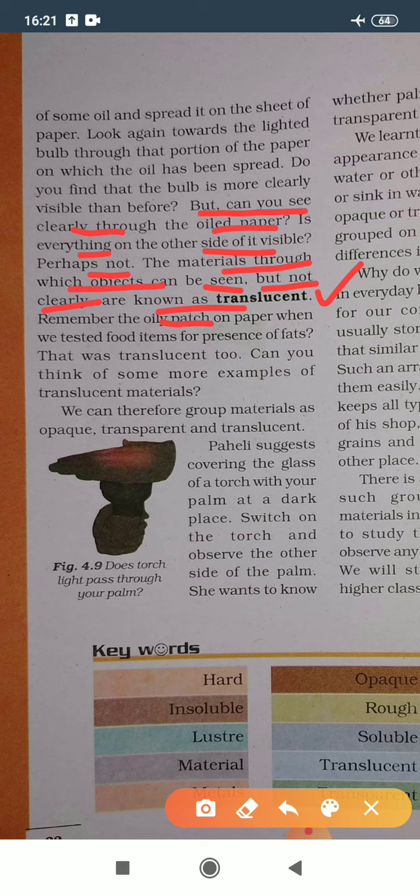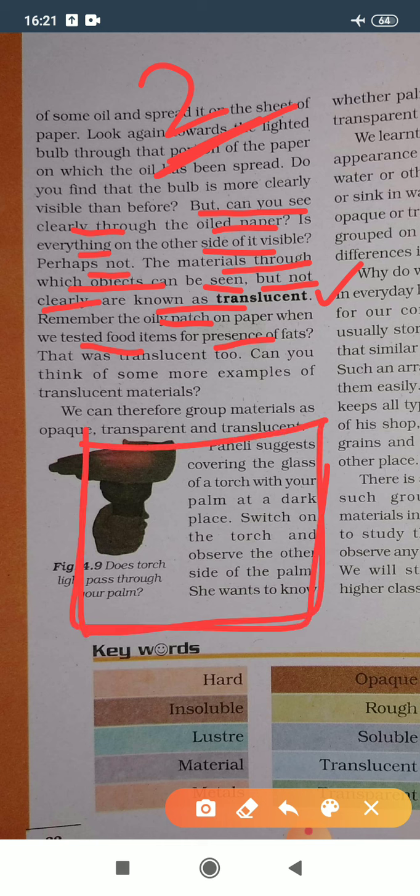Remember the oily patch on paper when we tested food items for presence of fat. In chapter number 2 we did one experiment on items having fats. In that, we took a sheet of paper and some groundnuts were crushed on it.